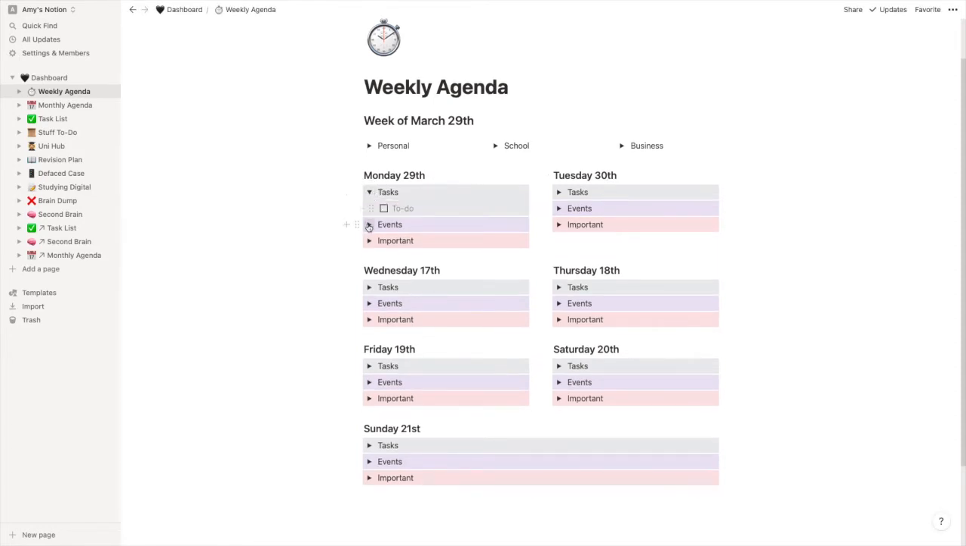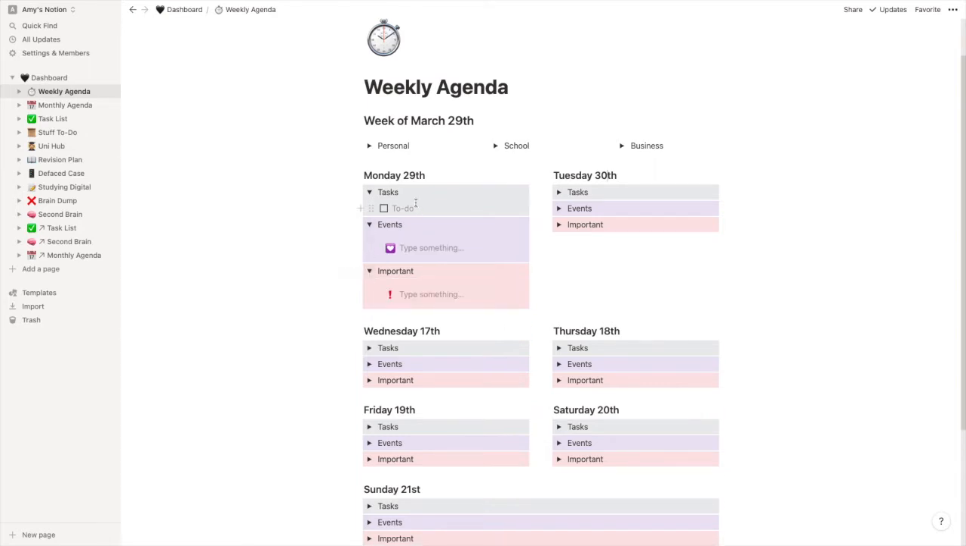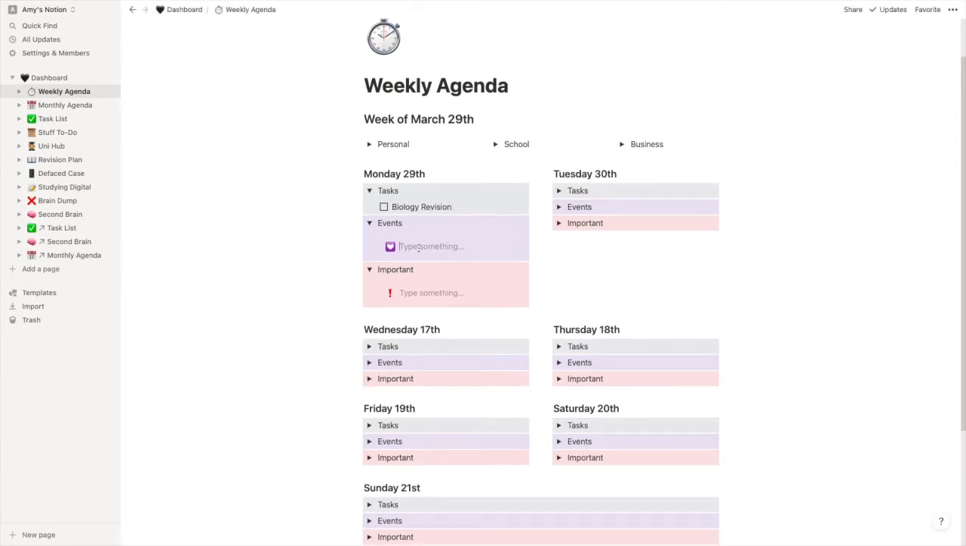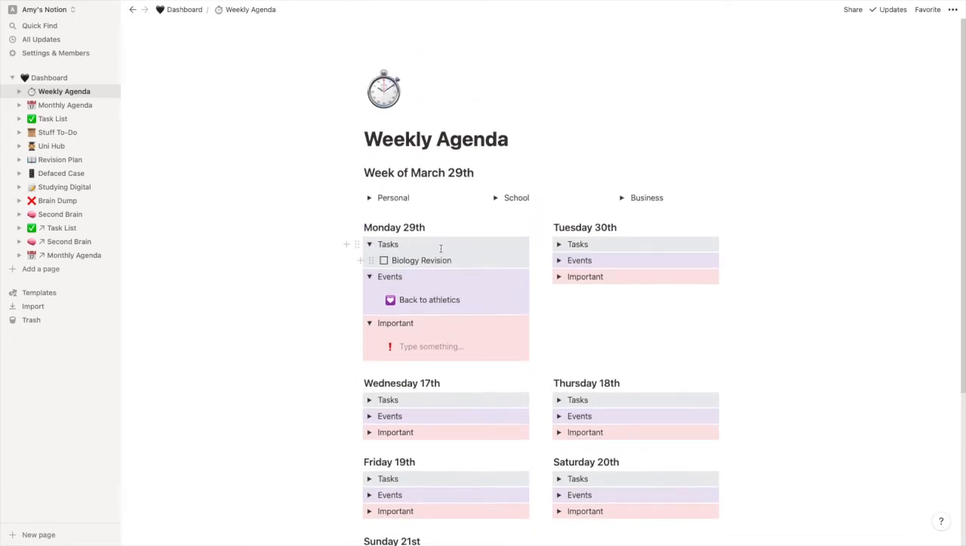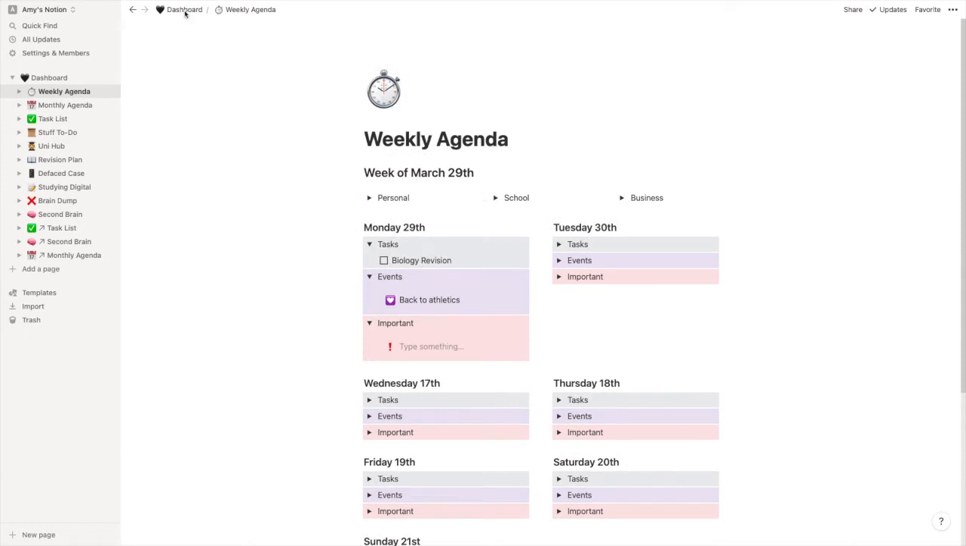So we have tasks, events and important. On Monday I can say I need to do biology. Events is back to athletics because it's my first day back after lockdown, which is super exciting. But yeah, that is basically how I lay out my weekly agenda. I need to update it for next week.